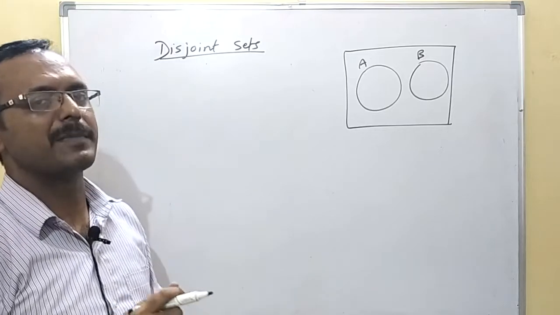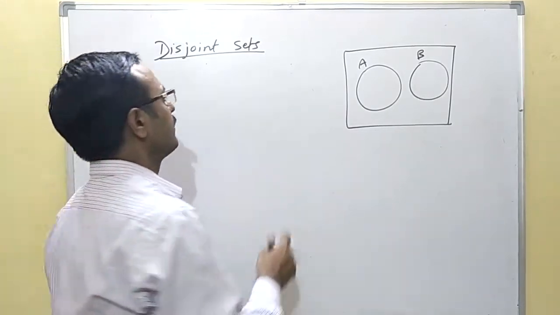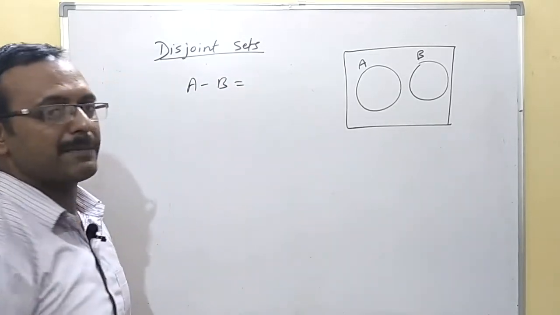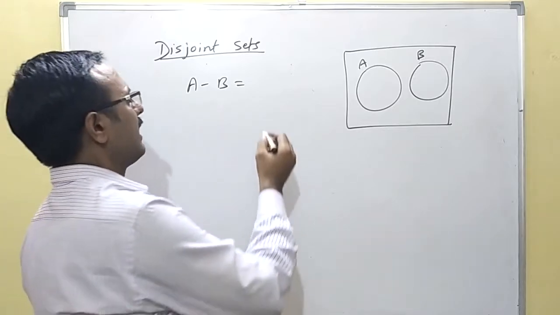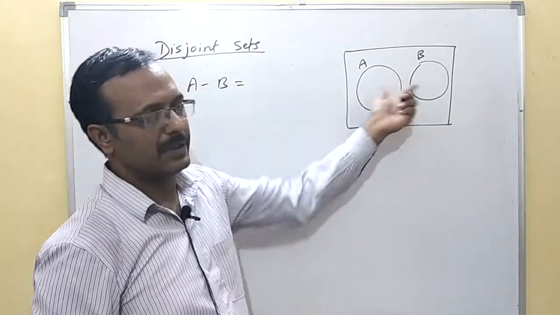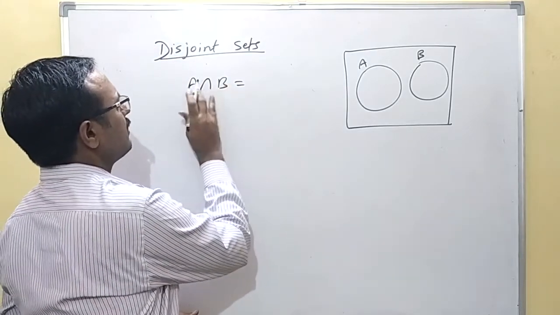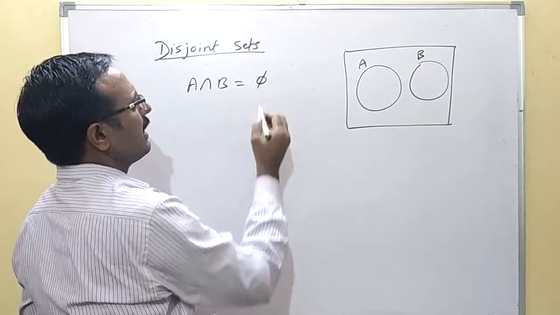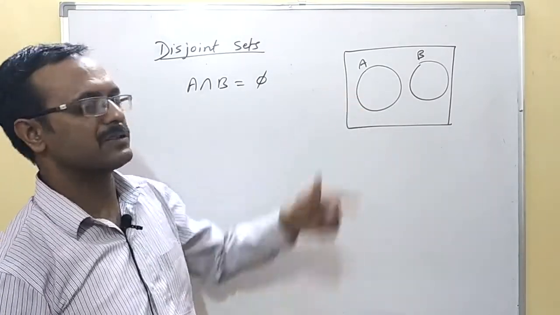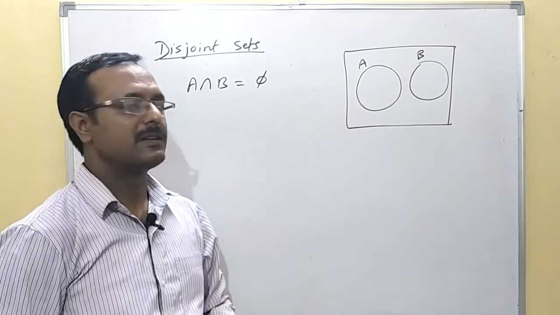They have no common elements between A and B. In this case, if you find A minus B, you will get set A only, because they are not intersecting. If you do the intersection of A and B, you will get an empty set. So in this case you can say that A and B are disjoint sets.